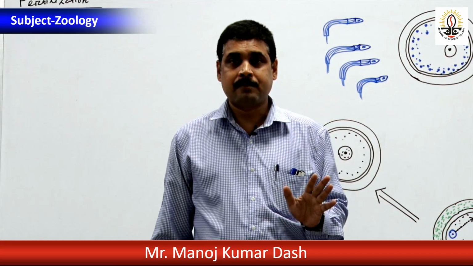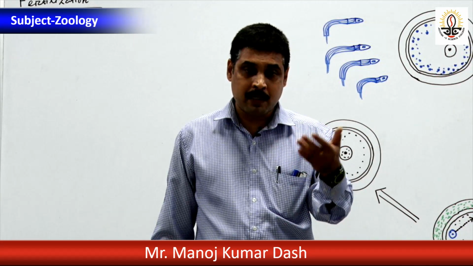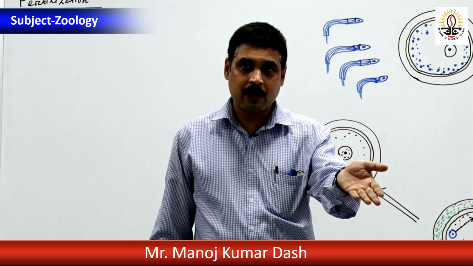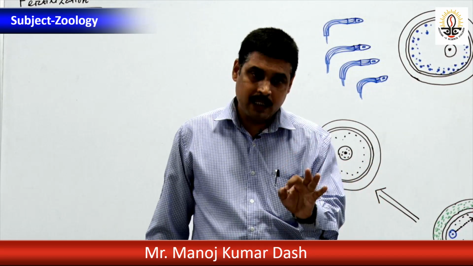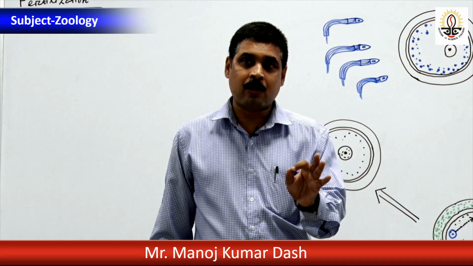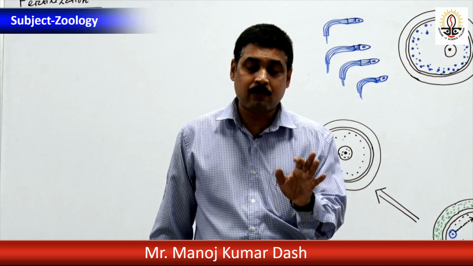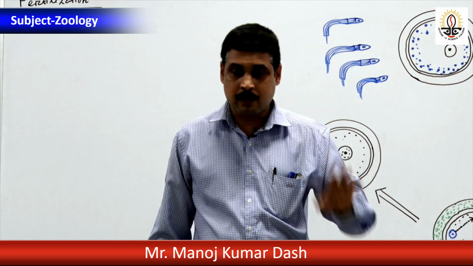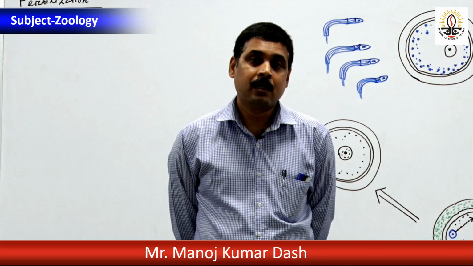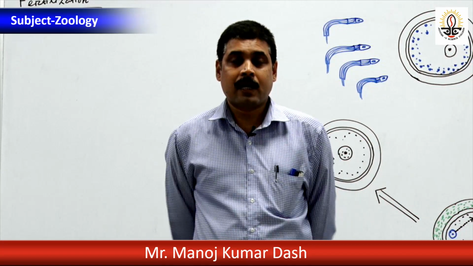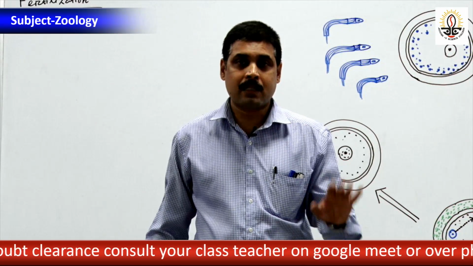Another thing is, how many primary oocytes enter into the secondary oocyte stage, and when the secondary oocyte is converted into ovum, what is the difference between oocyte and ovum? All these key concepts are there. You can ask me through my personal contact number and also the WhatsApp groups framed by the college.